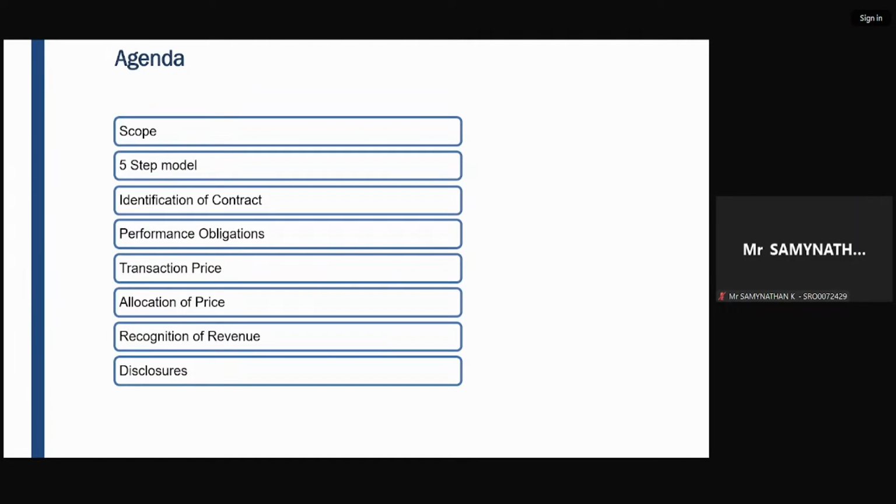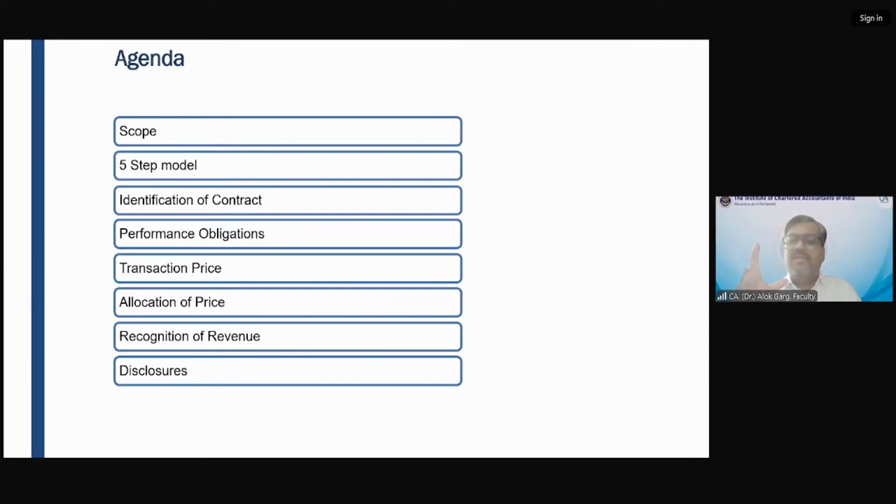Yes, it can be installed. It means the customer will be able to get the benefit of goods and services on its own, or with the help of readily available resources. So selling the AC unit and providing the installation service are two different performance obligations.